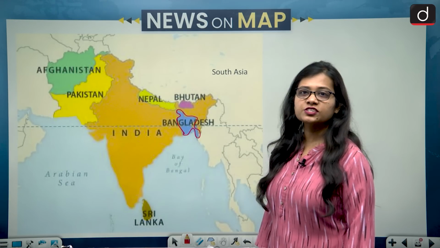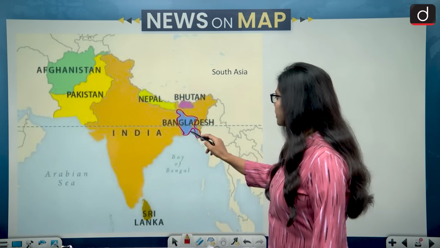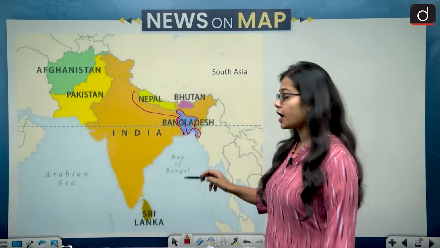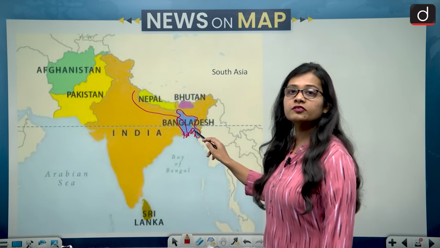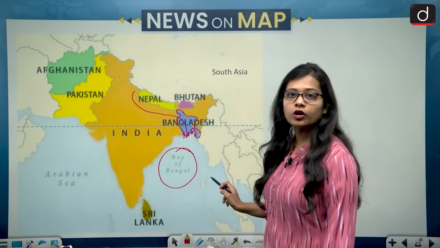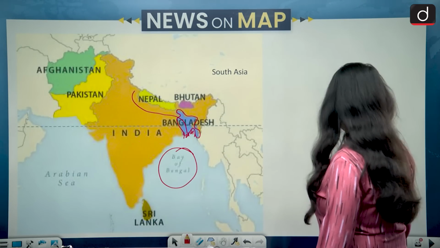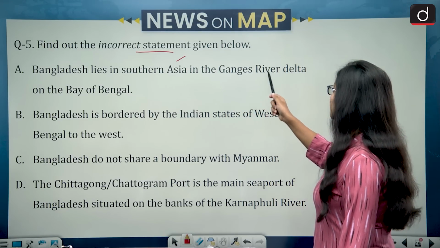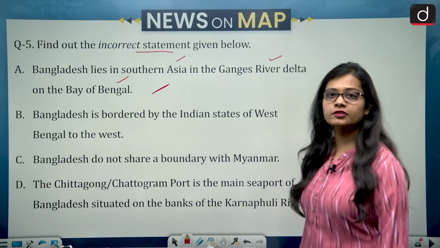Bangladesh on the map lies alongside the states of West Bengal and Assam. The river Ganga flows through Bangladesh, forms the Ganga delta on the southern coast of Bangladesh, and then flows into the Bay of Bengal. So this statement becomes correct. The first statement is correct, that Bangladesh lies in Southern Asia. This is right. In the Ganges river delta is also right, and on the Bay of Bengal is also right. So the first statement is correct.